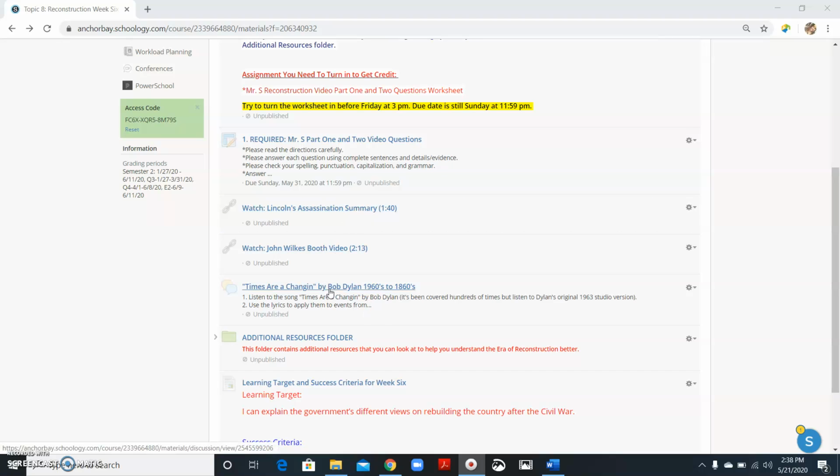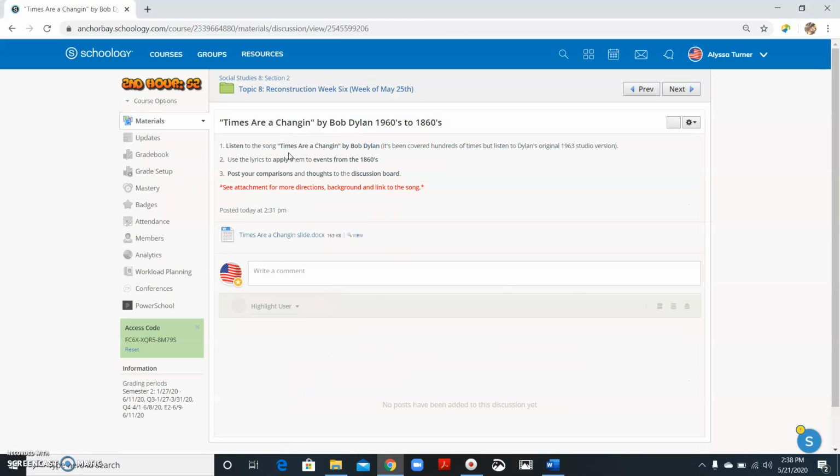Here's The Times They Are A-Changin' by Bob Dylan discussion board. So it says, listen to the song The Times They Are A-Changin' by Bob Dylan. It's been covered hundreds of times, but listen to Dylan's original 1963 studio version. Use the lyrics in the song to apply to events from the 1860s. See if there's similarities between the two time periods, or if these lyrics can apply to what was going on in the 1860s during the Civil War era. And post your comparisons and thoughts on the discussion board.